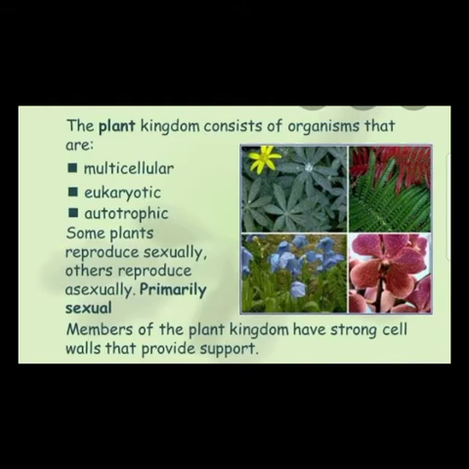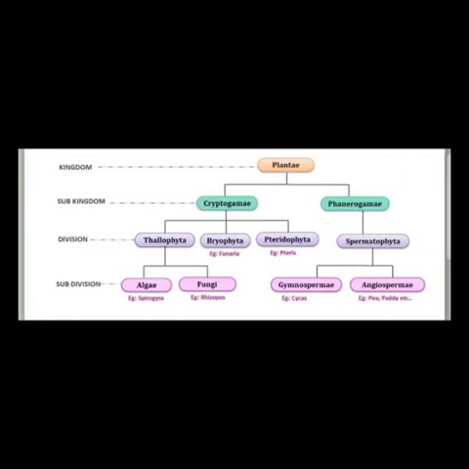Plants have become autotrophs as they can perform photosynthesis with the help of chlorophyll. Living organisms of kingdom Plantae are the main source of food for all other living organisms. We all know these facts very well. There is one pigment, which is chlorophyll, and due to this, plants can synthesize their own food. Now the classification part.